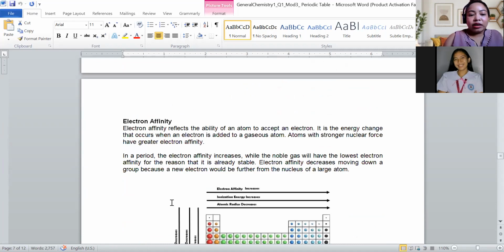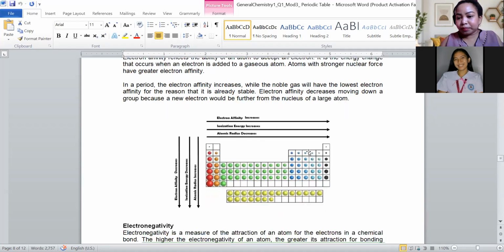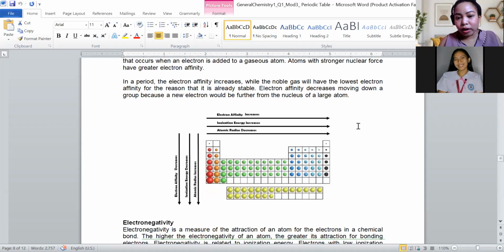Now, electron affinity reflects the ability of an atom to accept an electron. So if the atom gets smaller and the electrons get closer to the nucleus, is it easier to accept a new electron or not? Is it easier for an electron to be added into the atom if the electrons are near their nucleus? Hello? Anyone?